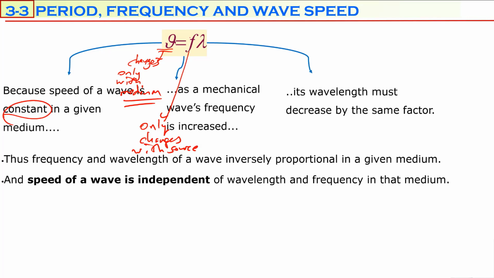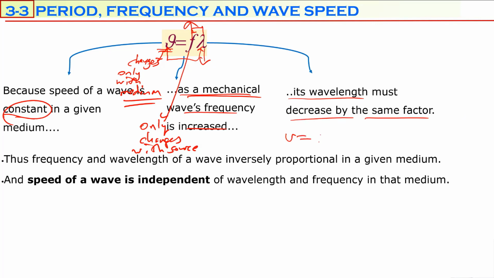But both F and V can affect lambda. Lambda depends on the frequency, but inversely proportional. Lambda also depends on the speed of the wave, directly proportional. When the speed of the wave is constant, as mechanical waves frequency increases, lambda must decrease because they are inversely proportional. The wavelength must decrease by the same factor.